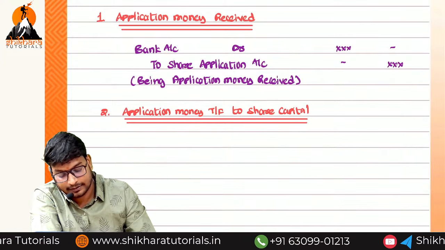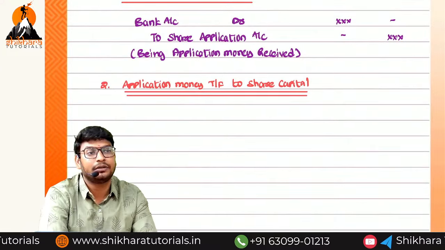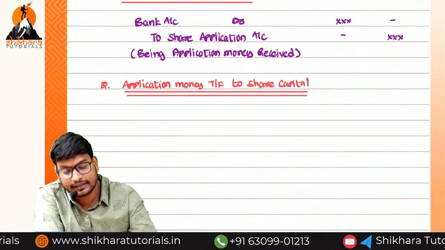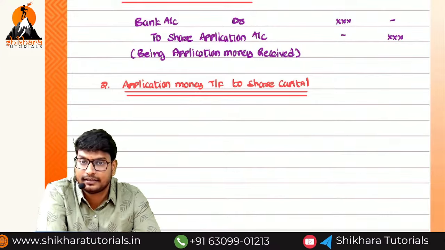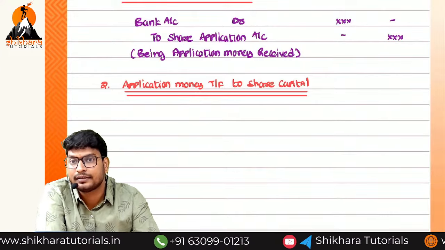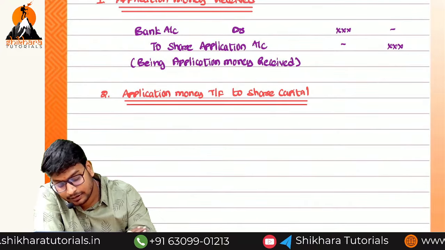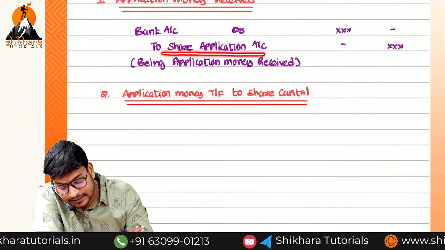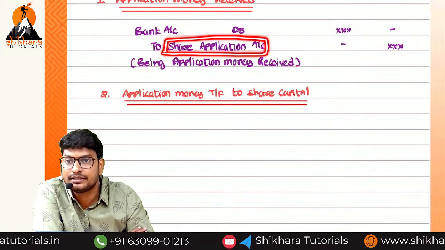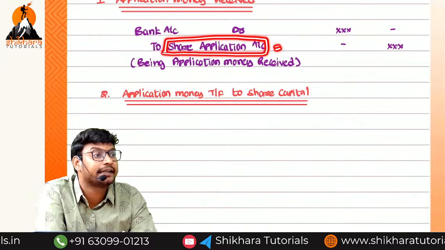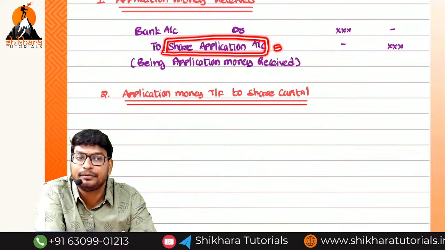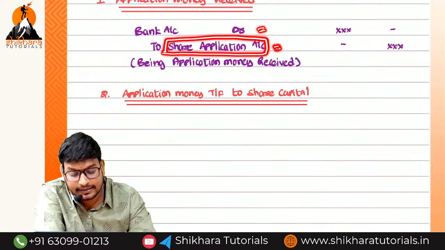Sir, okay, we are transferring the application money to share capital. What is the entry we can write? Share capital will always be on which side? Credit side. And then what is the debit? We have created one dummy account. What is the dummy account? Share application account. We have to reduce this one. Now this account is showing which balance? Credit balance.